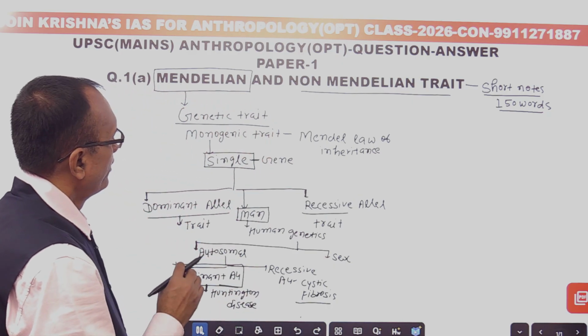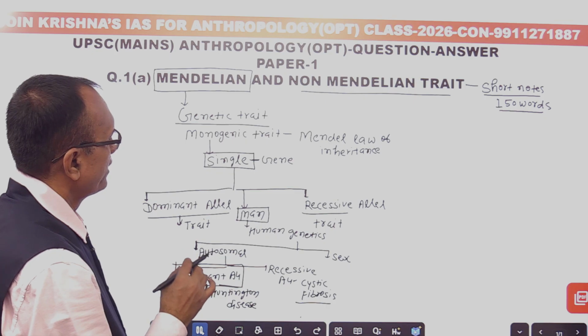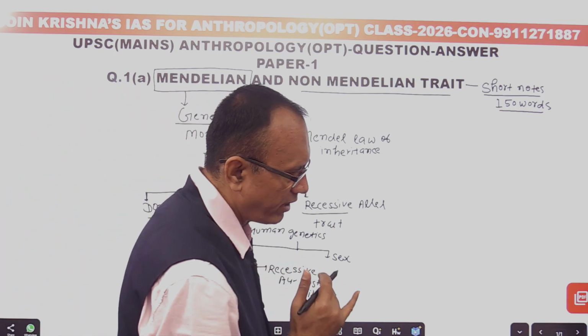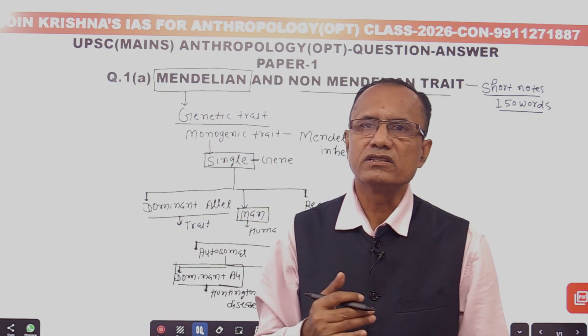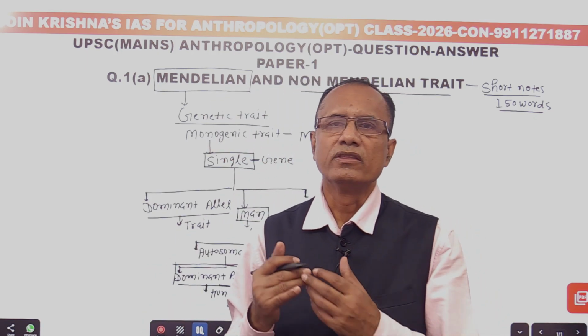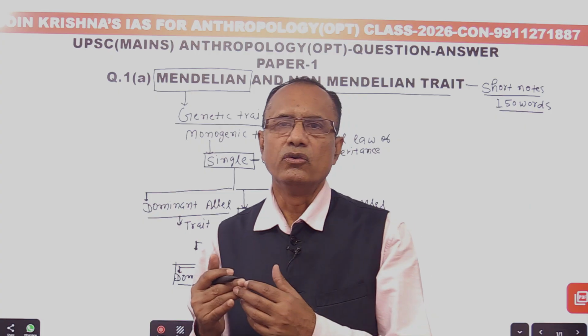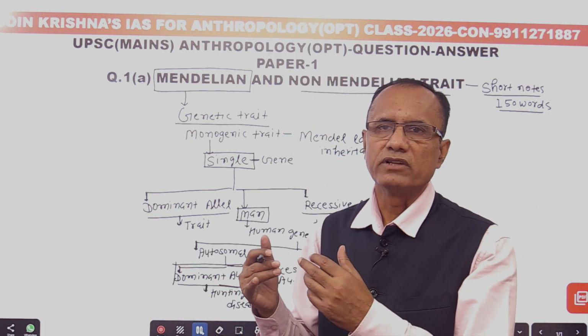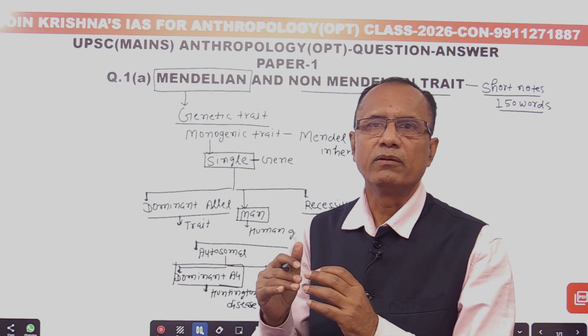That is a Mendelian trait, a monogenic trait, determined by a single gene which has two alleles, and that allele is dominant or recessive.